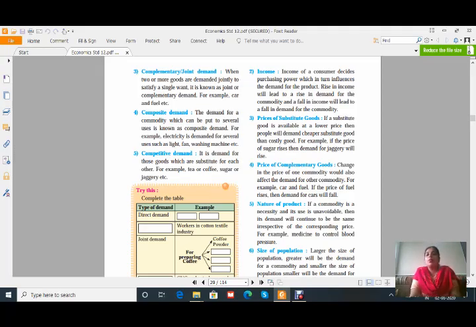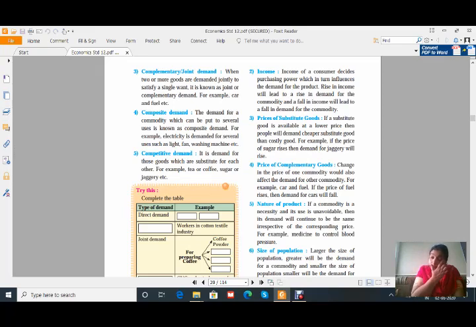Then the price of the complementary goods. Change in the price of one commodity would also affect the demand for another commodity. Just remember complementary demand: when two or more goods are demanded jointly, it is a complementary demand.